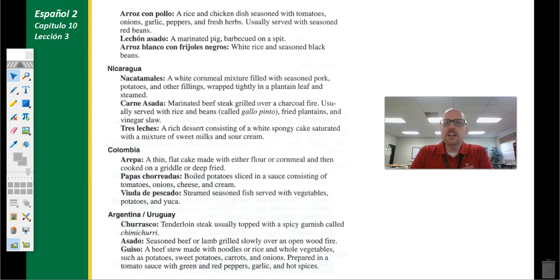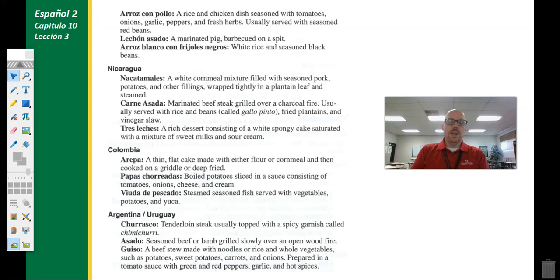cabbage. And then a delicious dessert that's served in Nicaragua and a lot of Spanish-speaking countries is tres leches, and that's 3 milks. And those 3 milks that you would see in the dessert are typically like a sweetened condensed milk, an evaporated milk, and then a regular milk or even a heavy cream that you would see. But it gives it a very heavy dairy texture. It's a white spongy cake, and then it is just saturated with all of these sweet dairy milk products. Creams and milks, it's delicious.